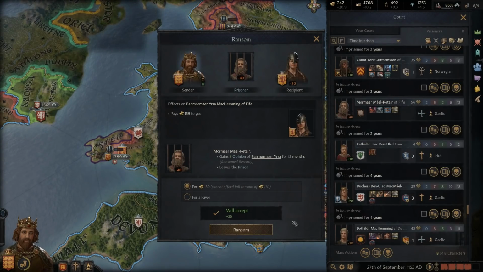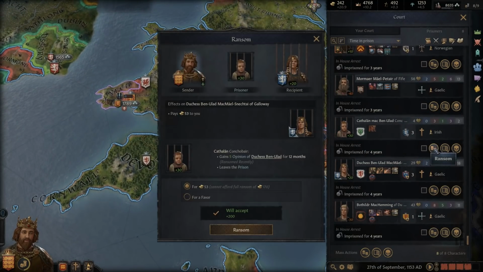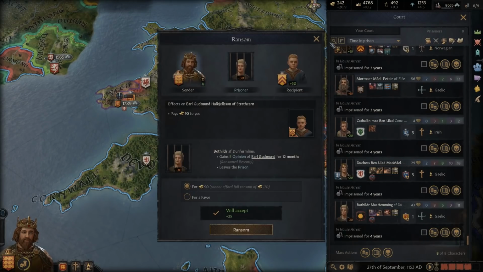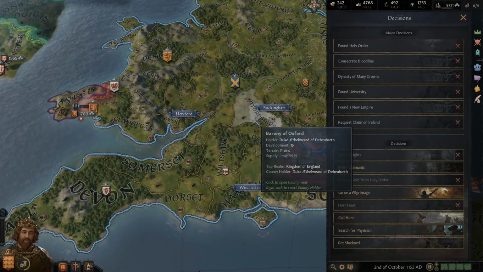And we have plenty of people of other dynasties and other religions that we can execute. We need the money, guys. Definitely need the money. I think we have enough now, though, to go ahead and go on that pilgrimage. Alright, so that's what we're going to do. Maybe we'll wait till we get that money real quick.